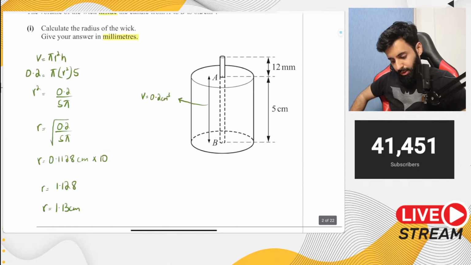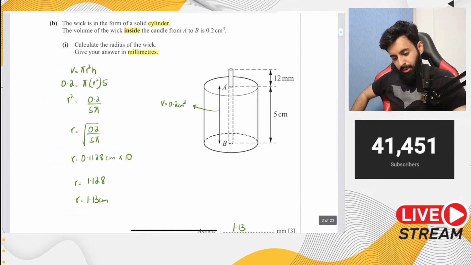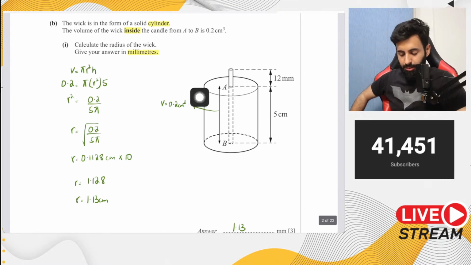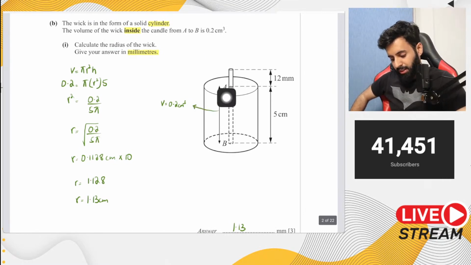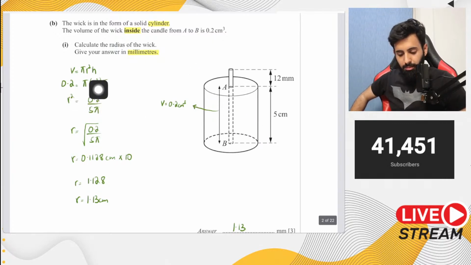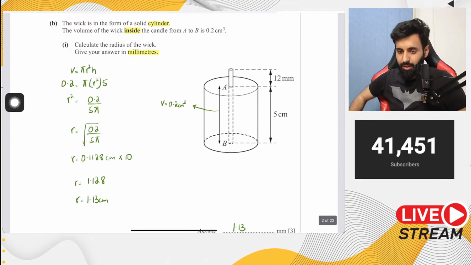B part 1. Yeah, sure. So in B part 1, look, you are given the volume of the wick, which is 0.2, and you need to find out the radius. Now this wick that you're looking at is cylindrical in shape. You know what the height is, you know what the volume is. Just use the formula for calculating the volume of a cylinder and figure it out. That's it.